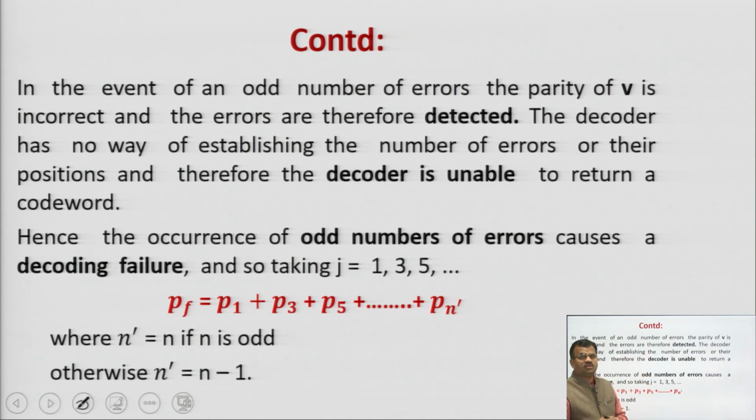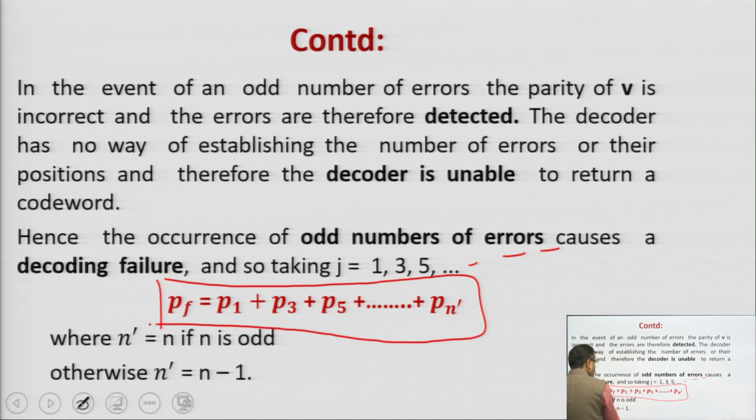So, occurrence of odd number of errors causes a decoding failure. Here failure means it is not able to detect the error at the receiver side. When does this happen? Whenever j is equal to an even number of errors: 1, 3, 5, 7 and so on. So, Pf is equal to P1 plus P3 plus P5 and up to Pn'. Here n' that I am taking is equal to n when n is odd. Otherwise, when n is even, then n' is equal to n minus 1.